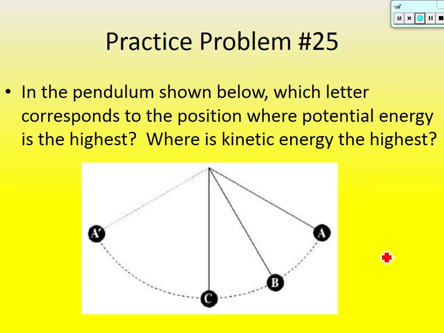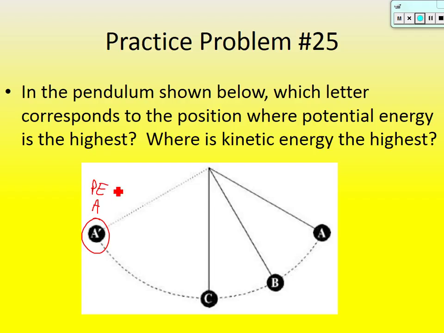Practice problem number 25. Let's see if you got this. In the pendulum shown below, which letter corresponds to the position where the potential energy is the highest? It's in your book, right? You don't have the picture, so look up here for the picture. But where is potential energy the highest? At this point. Okay, so A is where potential energy is the highest.